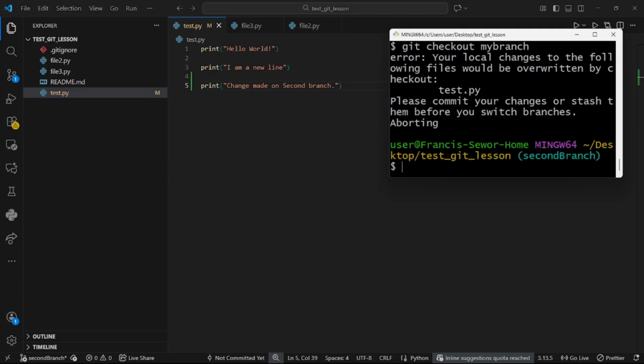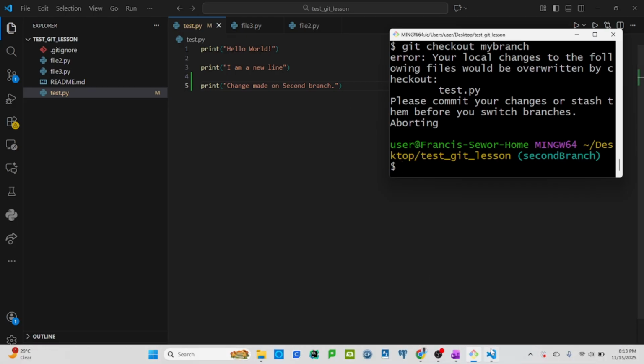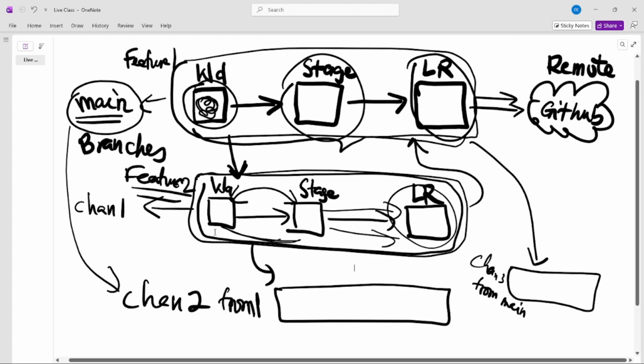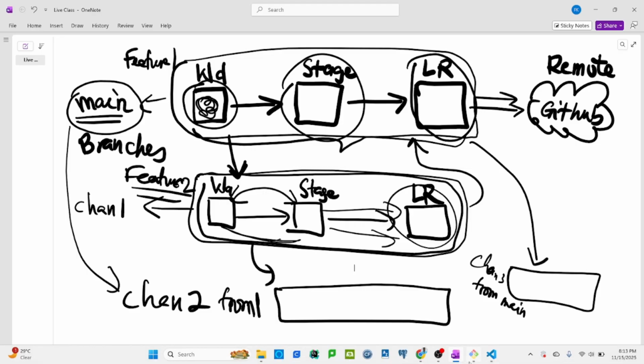So you see, he's saying that please commit your changes or stash them before you switch branches. So when you are able to make a change, it's safer to commit it. Move it from the working directory to the stage and to commit before you can switch between branches, so as to be safer, or you stash it.